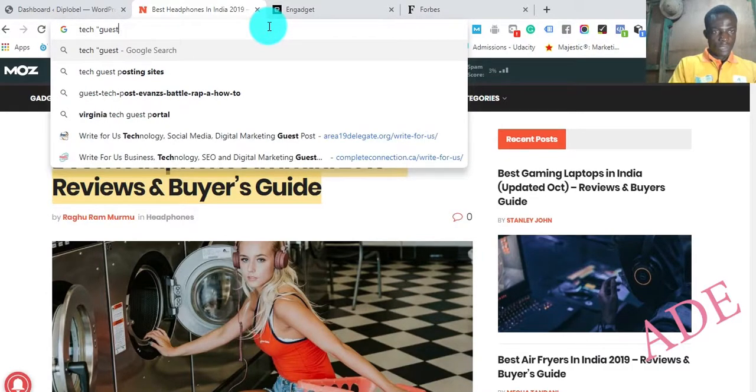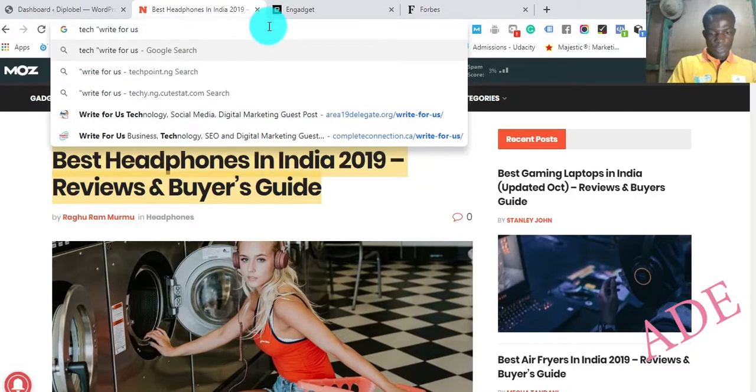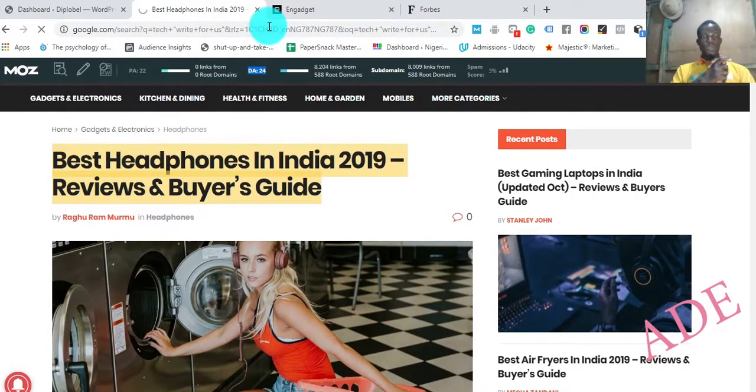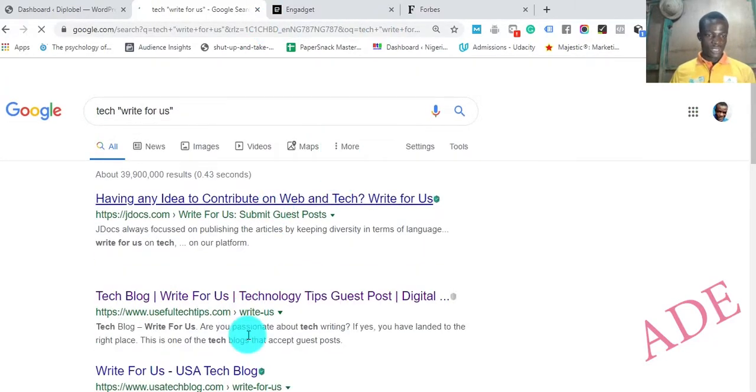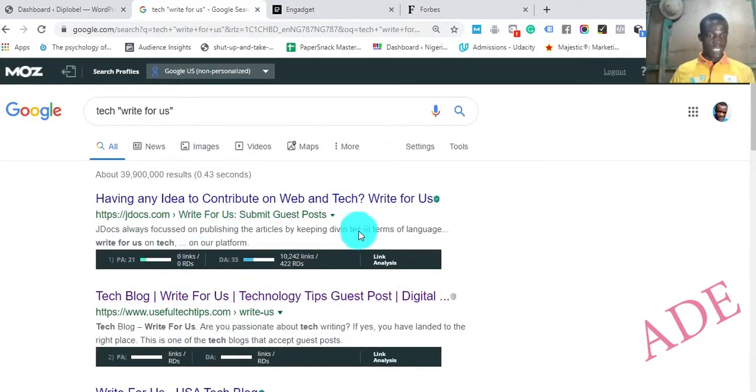Let's just use "write for us," since that's often popular. So: tech "write for us" guest post. You're telling Google that you want a tech blog or website that has opportunities for guest posting. One of the first websites that comes up is this: "Have an idea to contribute on web and tech, write for us."